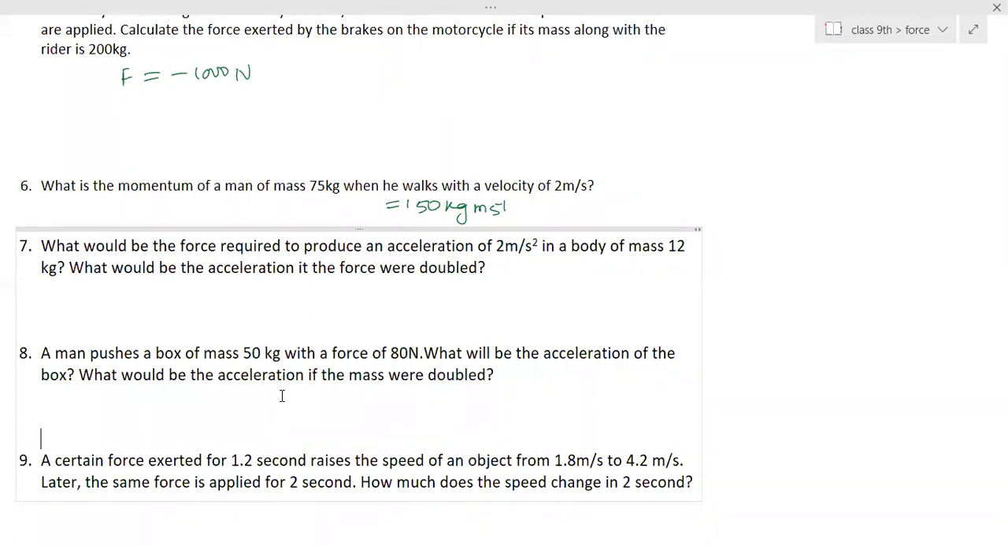Ma'am, how is the second one 0.8? Mass is doubled. So what is the mass? 100. Now what is the force? 80. 80 by 100 is? Okay.